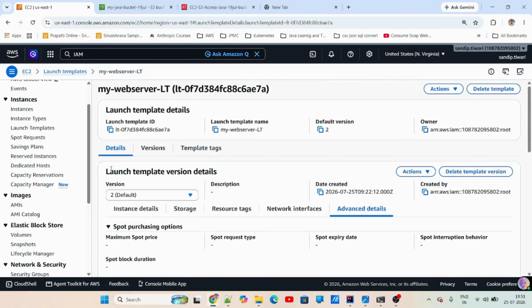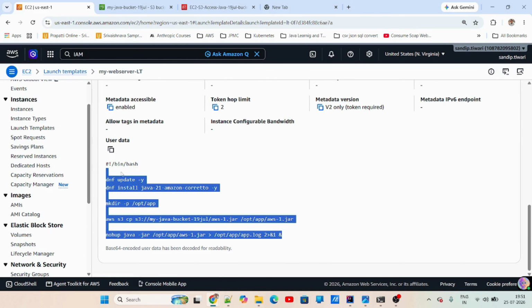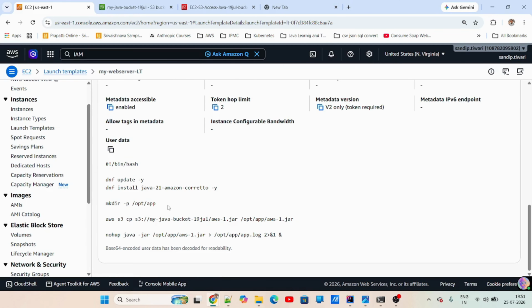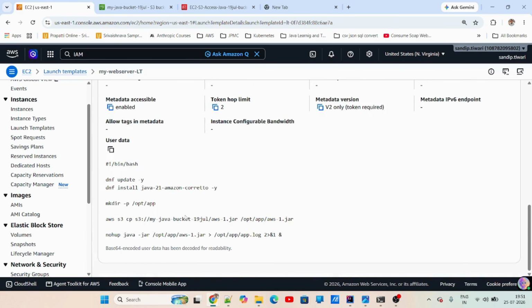So this is what this launch template does. This is very important: the instance profile, just keep this in mind, and then your user data. I will add this user data and this role, etc., in the description.